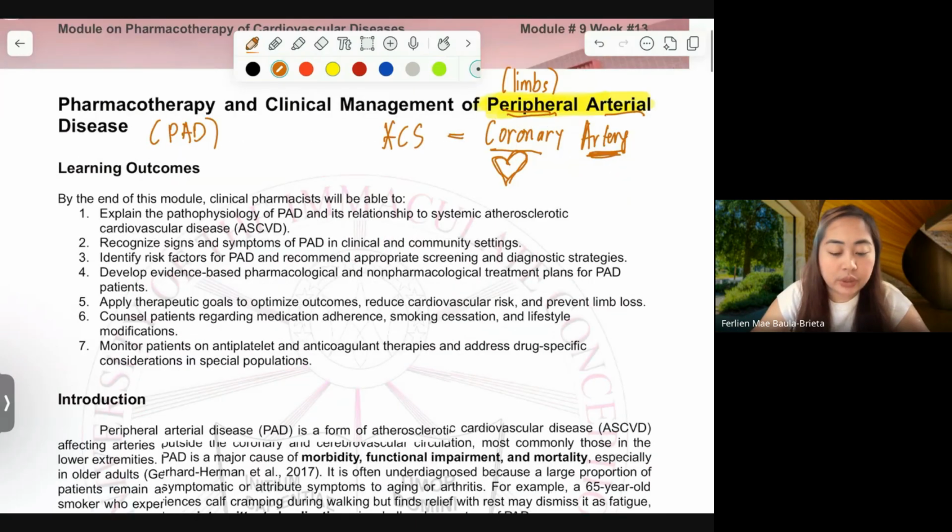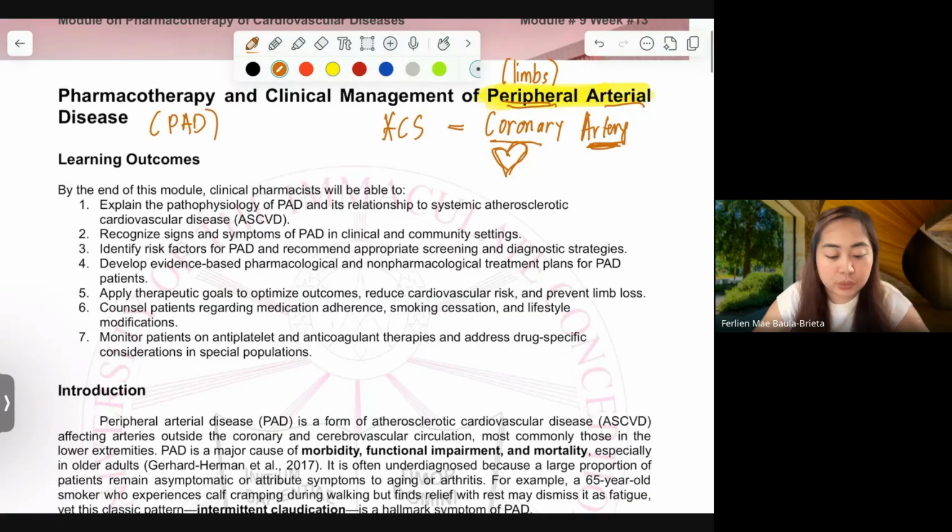So these are our learning outcomes for this afternoon. For the pathophysiology of PAD, I have given you the video a while ago to explain shortly the different organs or the things happening leading to the development of peripheral arterial disease.